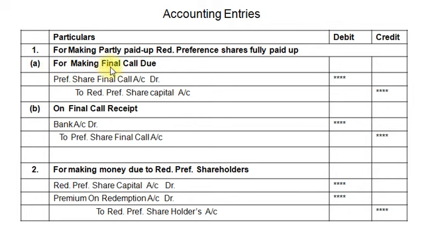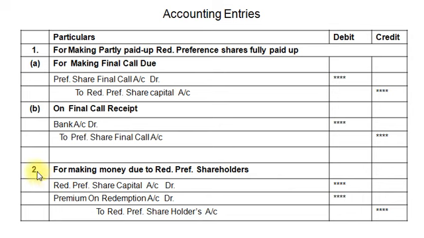First, for making final calls due, the entry will be: preference shares final call account debit to preference share capital account. And second entry on final call receipt: bank account debit to preference shares final call account. So here we pass two entries to make our preference shares fully paid up. First entry for final calls due and second entry for final call receipt.